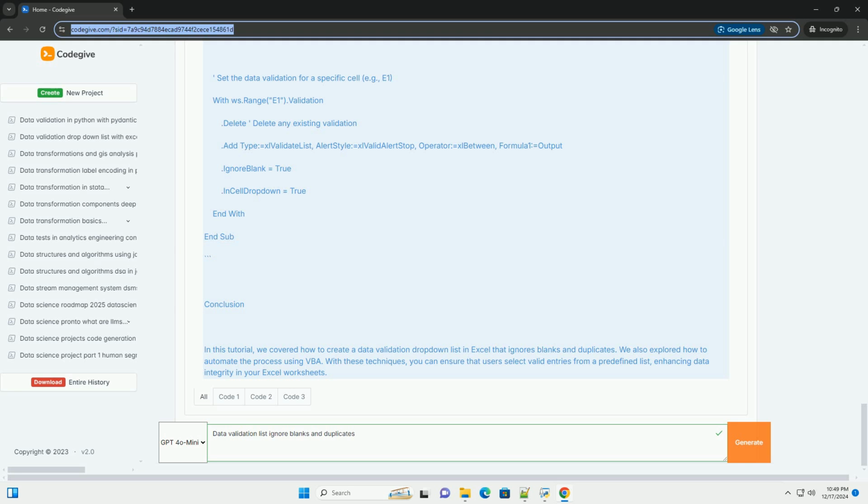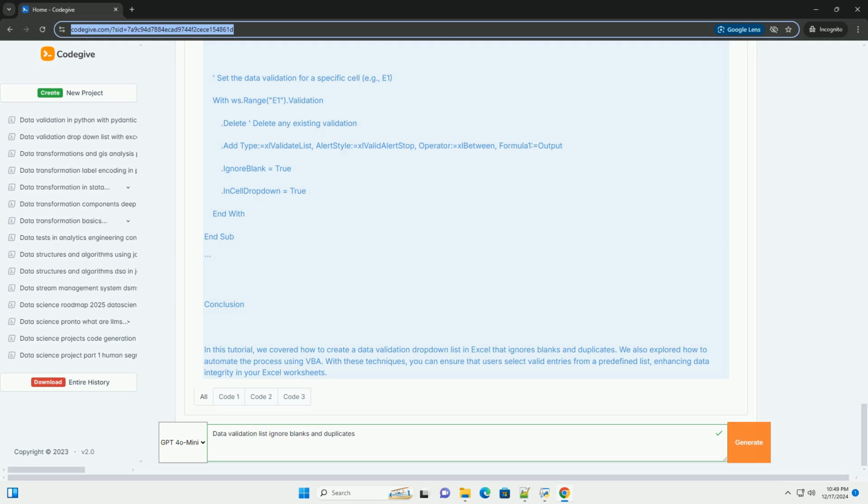On Error Resume Next, ignore errors for duplicate entries. For Each cell In sourceRange. If cell.Value <> "" Then uniqueList.Add cell.Value, CStr(cell.Value), use the value as key. End If. Next cell. On Error GoTo 0, resume normal error handling.